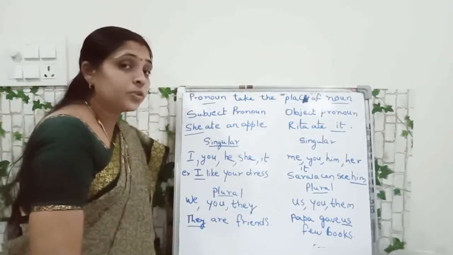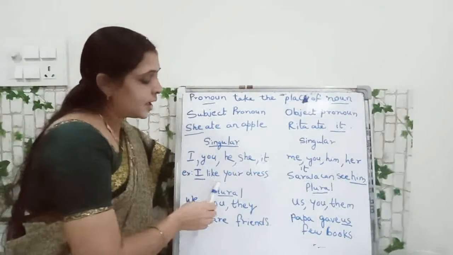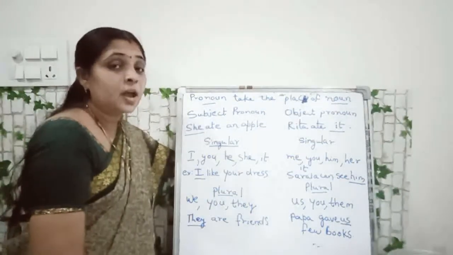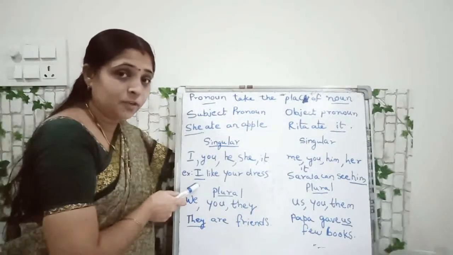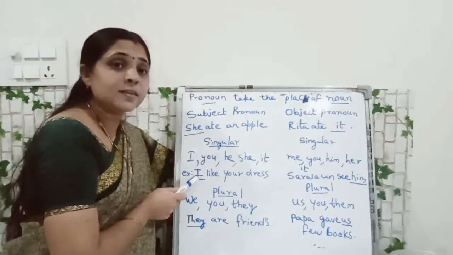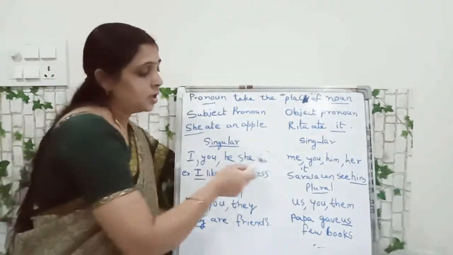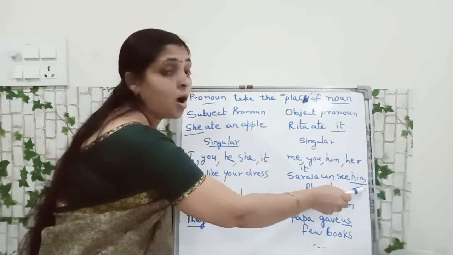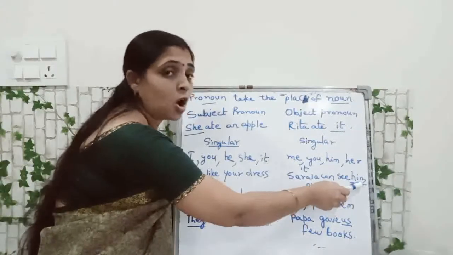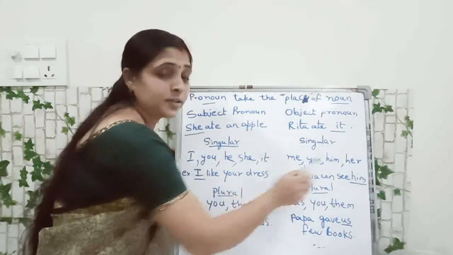Now see the example then. I like your dress. This is the subject part. All of you have seen? I is the subject part here. Here, Sarala can see him. Him is the object part. Singular object. Okay children, did you understand here?